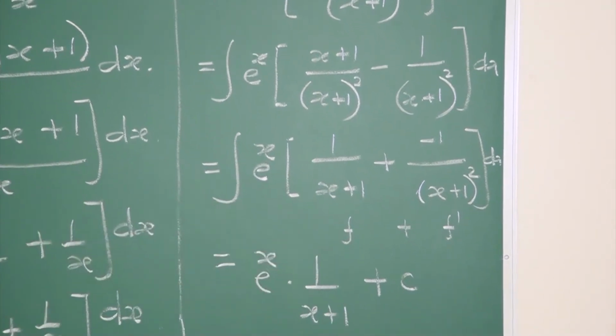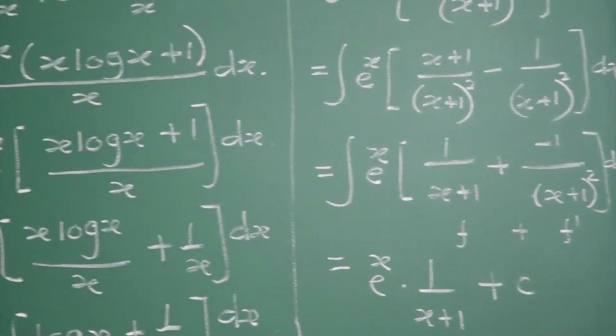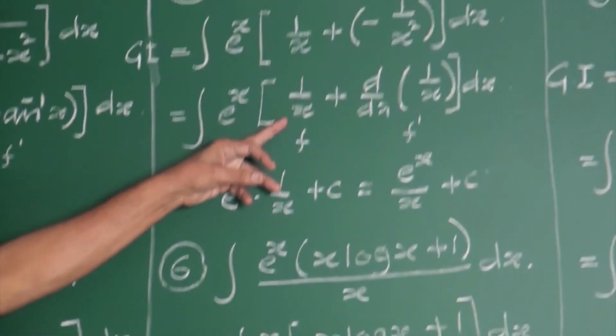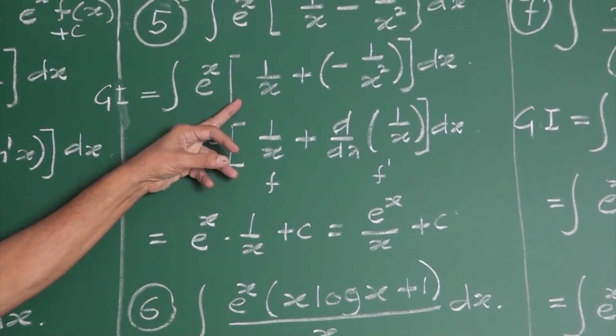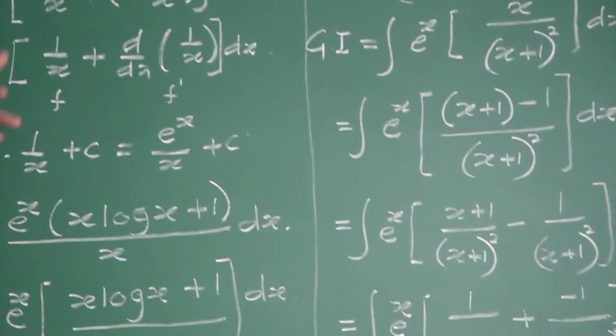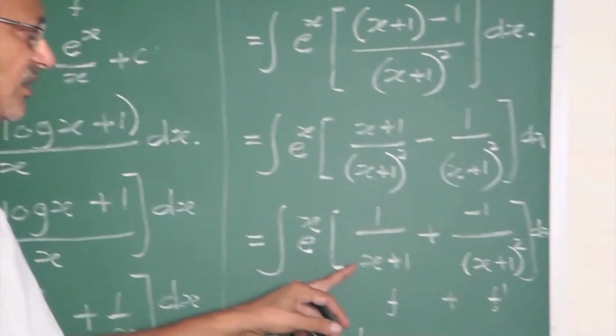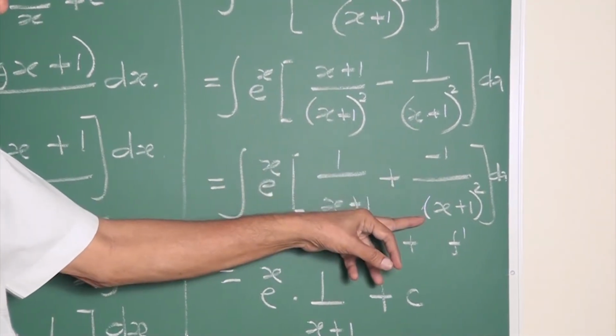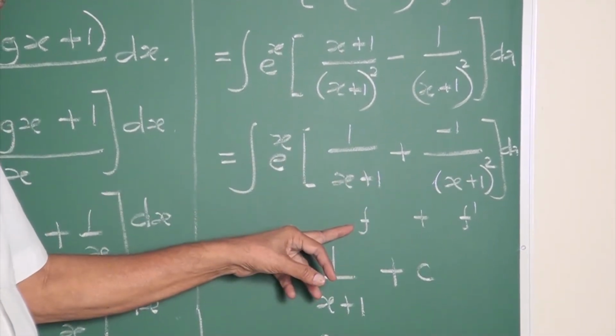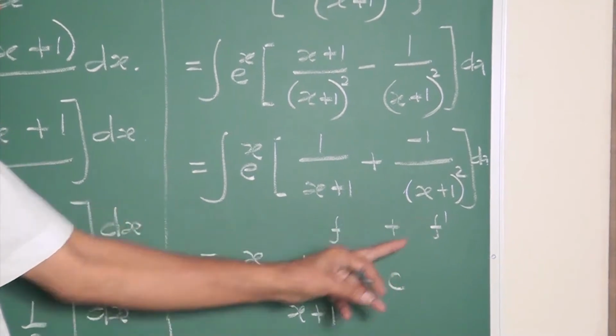If f is like this, my friends, it is just an extension of the previous example. Here, instead of x, it is x plus 1. When it is x, what is the derivative? Minus 1 by x square. When it is x plus 1, what is the derivative? Minus 1 upon x plus 1 the whole square. This is f, and this is f dash.